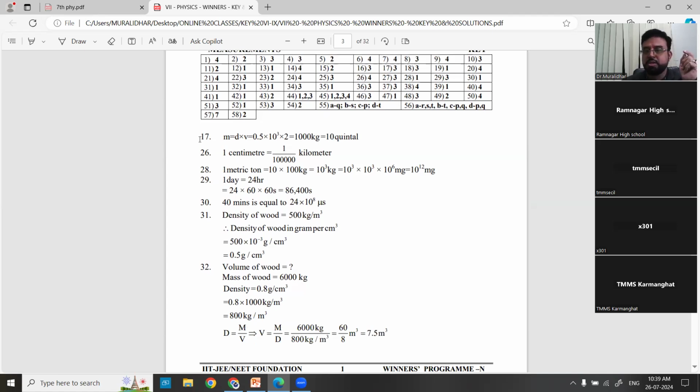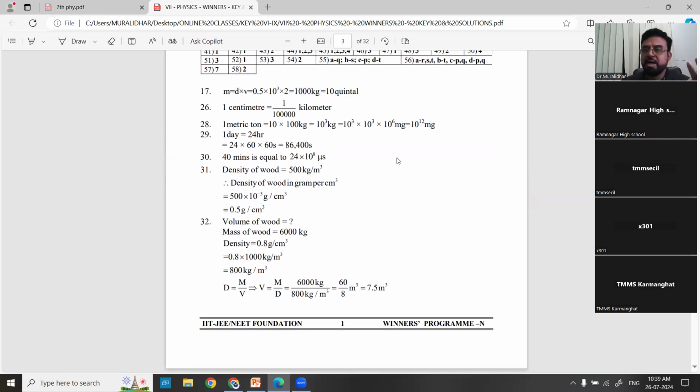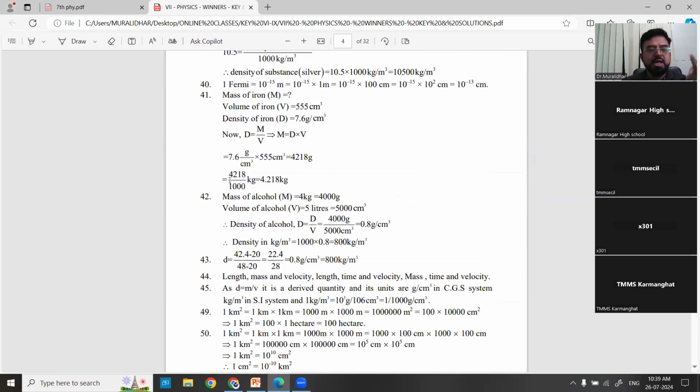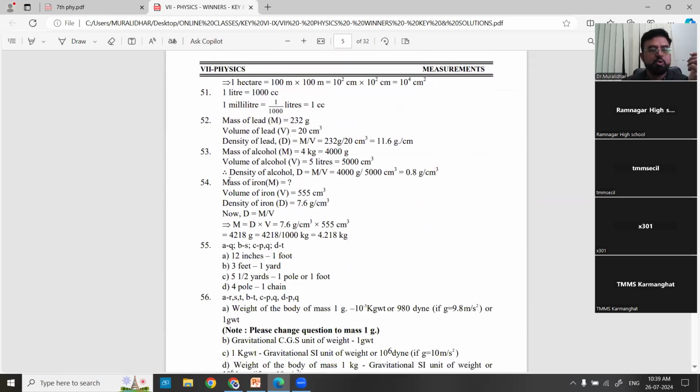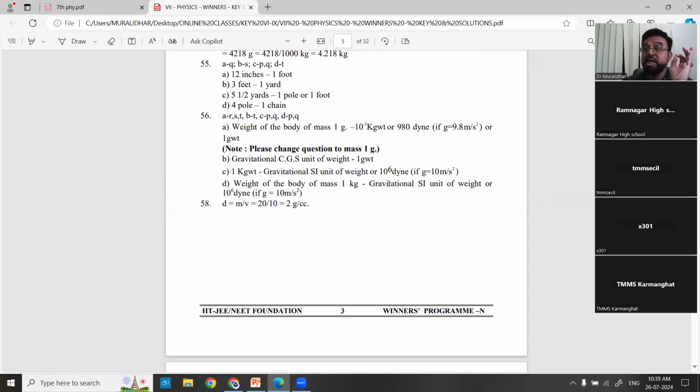For example, the 17th question. Mass is equal to density into volume. You have to calculate the mass. Density is given, volume is given, so we have to use this formula. Density is equal to mass by volume, so mass is equal to density into volume. Then we got 10 quintals. Like that, we can convert centimeter into kilometer. So we are not simply giving the key for you. We are giving solutions also wherever required: 17, 26, 28, 29, 30, 31. Among the 58 questions, we provided solutions also for your clarity.